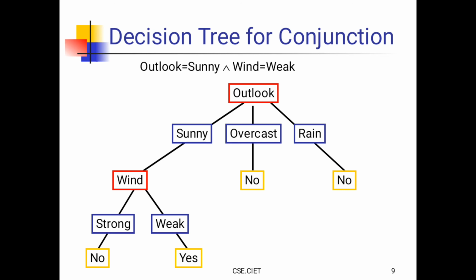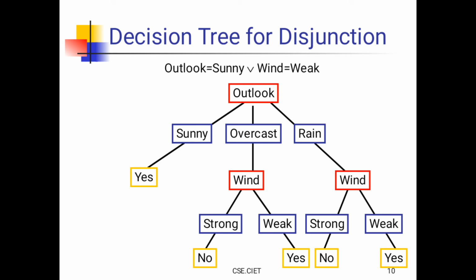Here he has shown a conjunction, but you can have a disjunction of conjunctions. For example, outlook is equal to sunny or outlook is equal to rain, and wind is equal to weak.